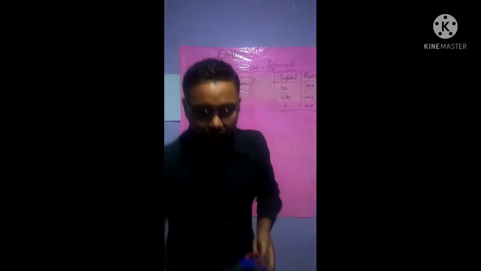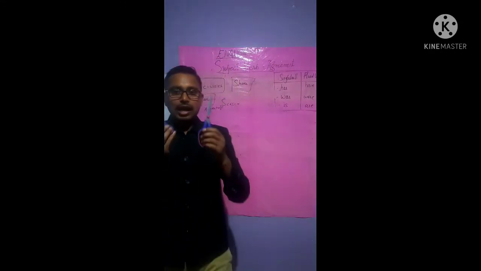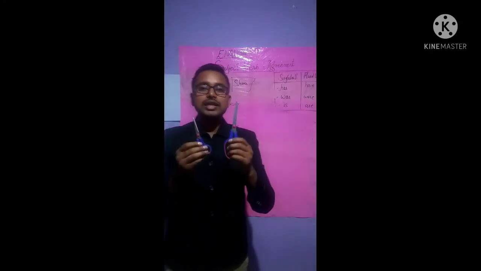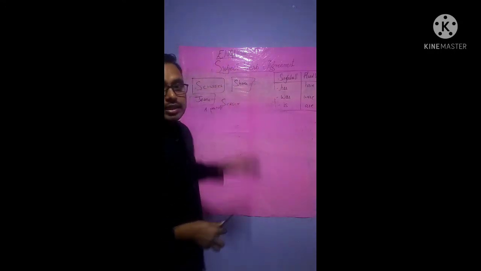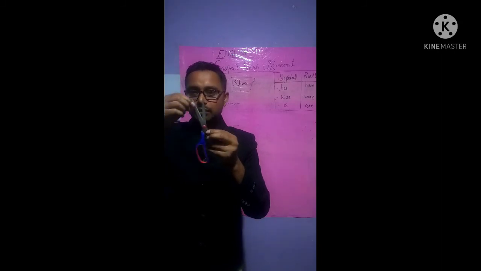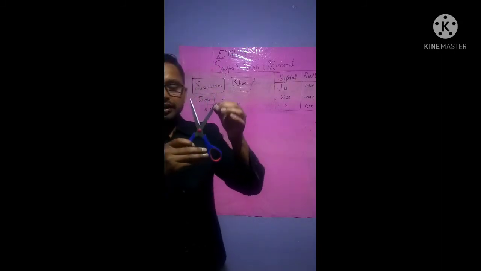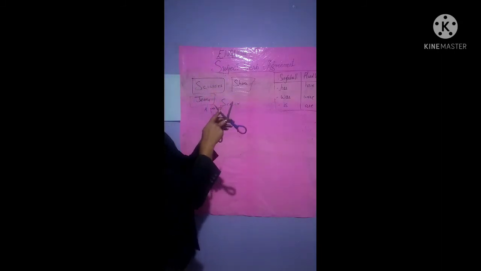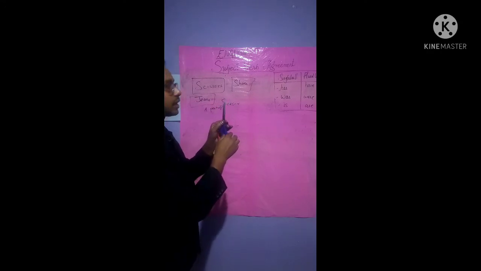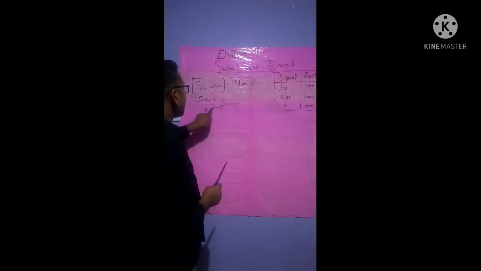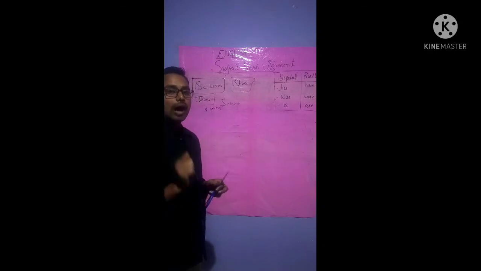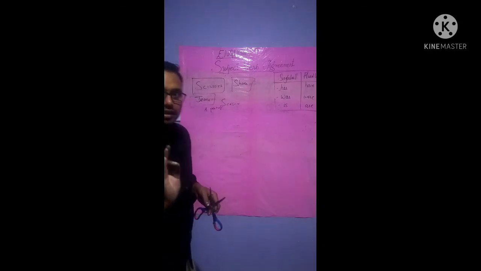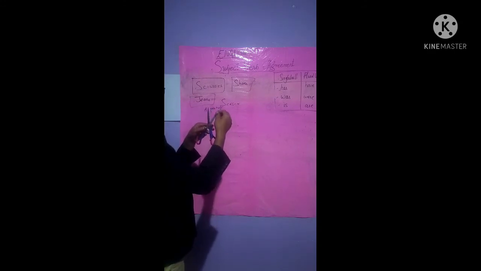Because see, I have two scissors and these both are individual. Why do we write as scissors? It is because it has two blades, one blade and the second blade, isn't it? The first blade and the second blade make a scissors. So we write scissors. Now a pair of scissors means, a pair means two, isn't it? More than one is to be said as pair. One, two. Individual makes pair.